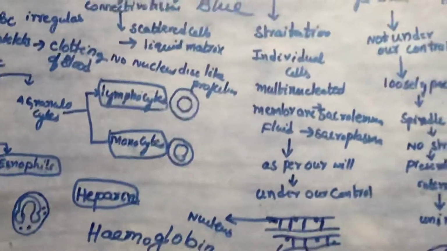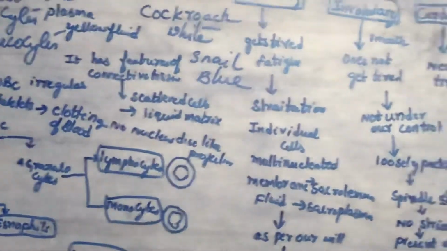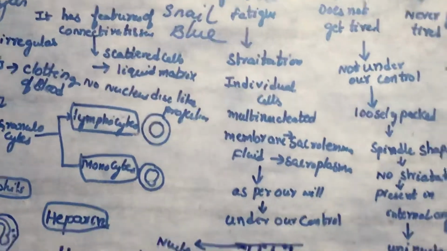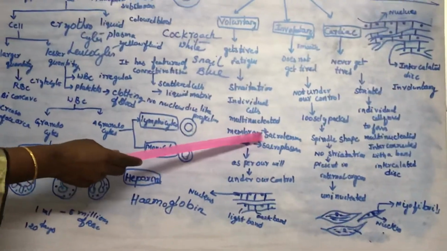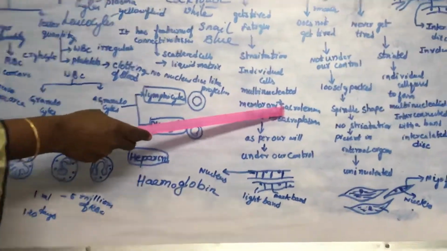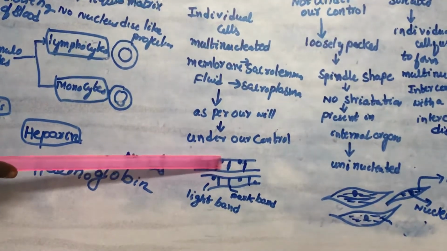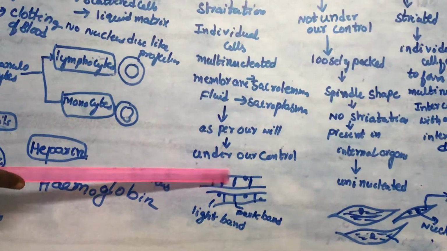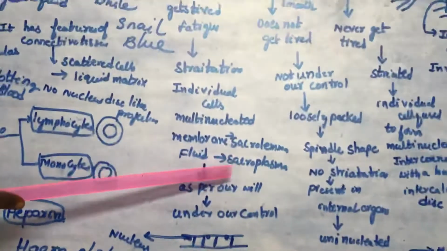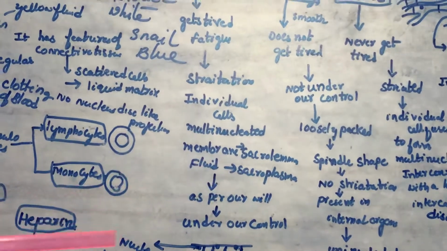Sarcolemma. The membrane that bounds the cell, we call the plasma membrane. Just like that, the membrane that bounds the muscle cells we call sarcolemma. And the substance and fluid present inside this membrane is called sarcoplasm. What do we call it? Sarcoplasm.